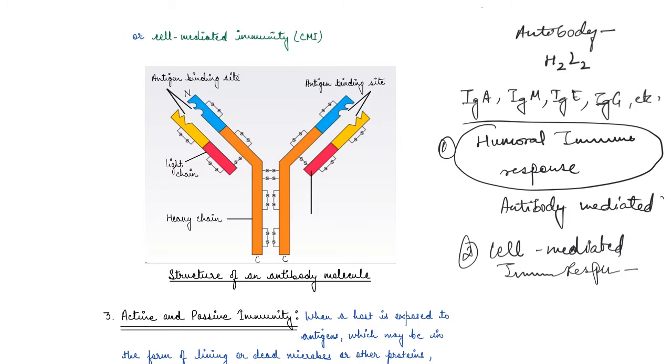Now, why don't we just randomly take these organs from anyone? It is because our body treats any kind of foreign entry as a foreign body, right?